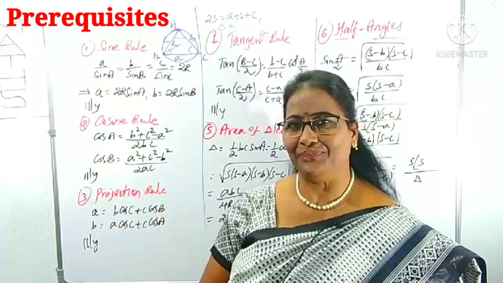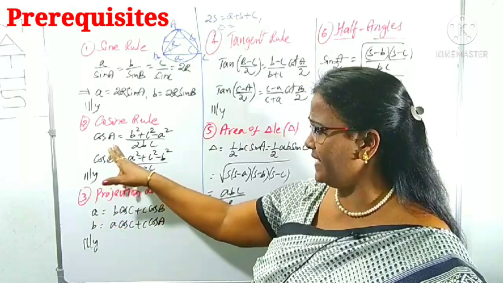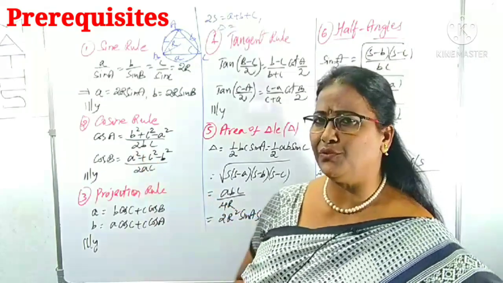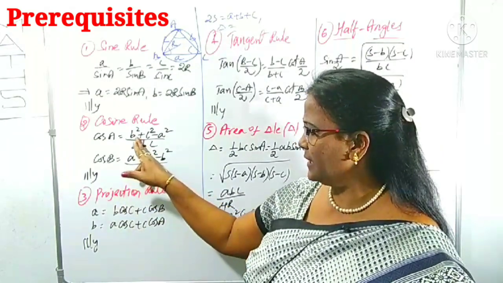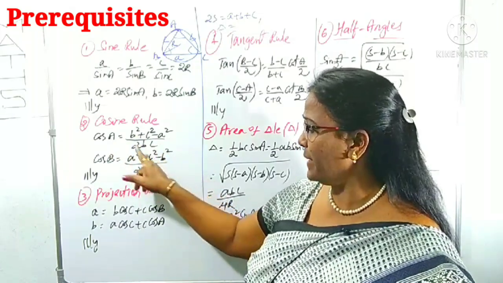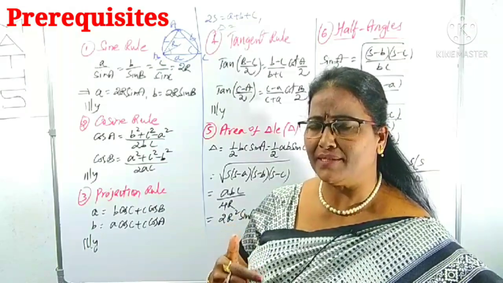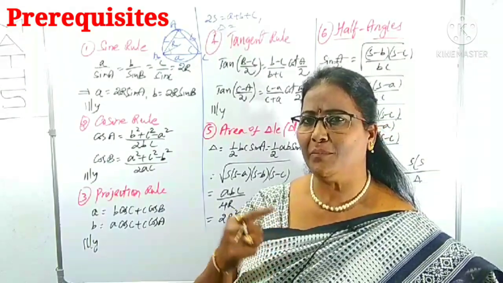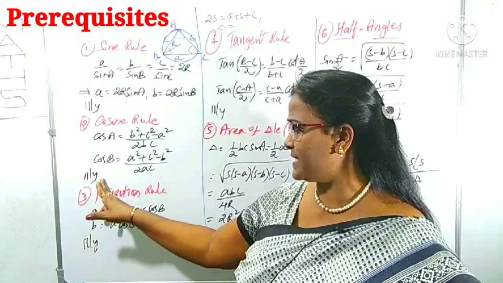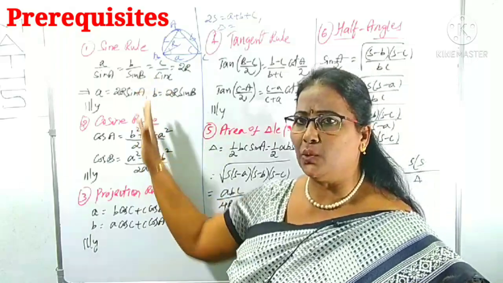Now, the cosine rule. In this, we can collect cos A as (b square plus c square minus a square) by 2bc. So if you use cos A, what will come here? b square plus c square, if angle A is there, minus a square will come, by 2 times of this, bc will come. Similarly, can you guess cos B? Yes, exactly. a square plus c square minus b square by 2ac. Similarly cos C also, I didn't write cos C. So these are the sine rule and cosine rule.